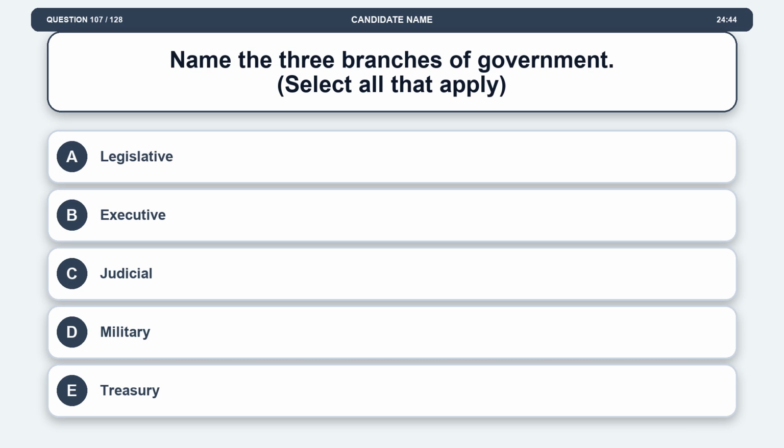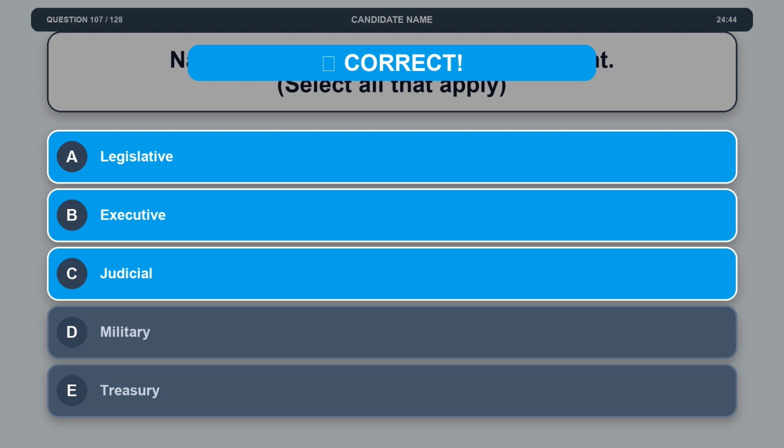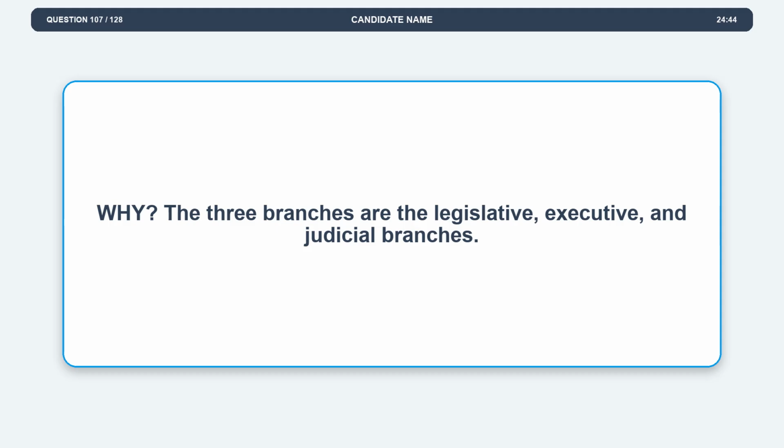Question 107. Name the three branches of government. Option A, legislative. Option B, executive. Option C, judicial. Option D, military. Option E, treasury. The correct answers are options A, B, and C. Legislative, executive, judicial. Explanation. The three branches are the legislative, executive, and judicial branches.